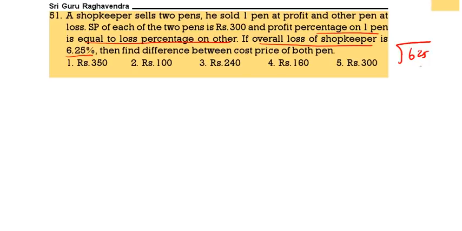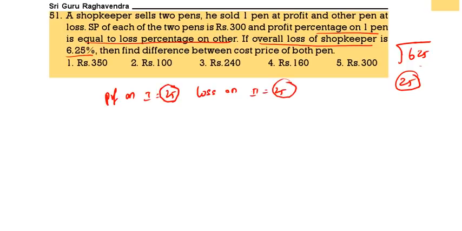We should take the root value, that is 25. So profit on 1 pen is 25, loss on the other pen is also 25. Profit is equal to loss. 25% profit, 25% loss. Overall we will get 6.25.